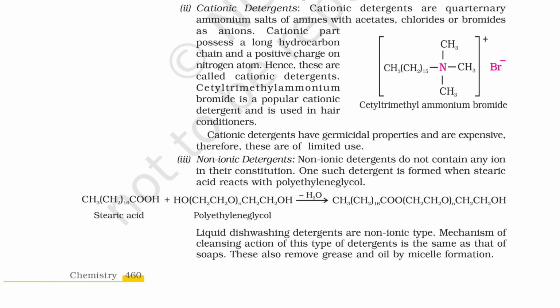2. Cationic detergents. Cationic detergents are quaternary ammonium salts of amines with acetates, chlorides or bromides as anions. Cationic part possesses a long hydrocarbon chain and a positive charge on nitrogen atom. Hence, these are called cationic detergents. Cetyl trimethyl ammonium bromide is a popular cationic detergent and is used in hair conditioners. Cationic detergents have germicidal properties and are expensive, therefore, these are of limited use.